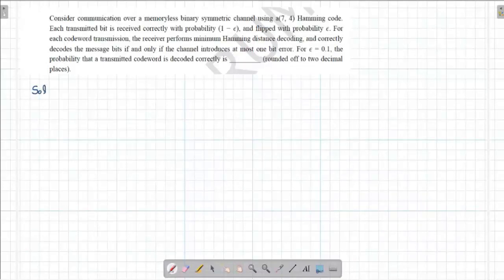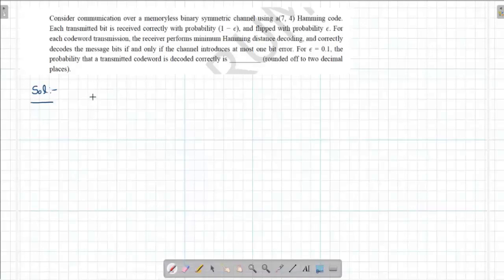Here we have to find out the probability of correct reception. That is, the probability that the transmitted code word is decoded correctly. The transmitted code word will be decoded correctly if there is at most 1 bit error. If there is a 2-bit error, then the error will happen. So we have to find out the probability of at most 1 bit error. That is going to give the probability that the transmitted code word is decoded.